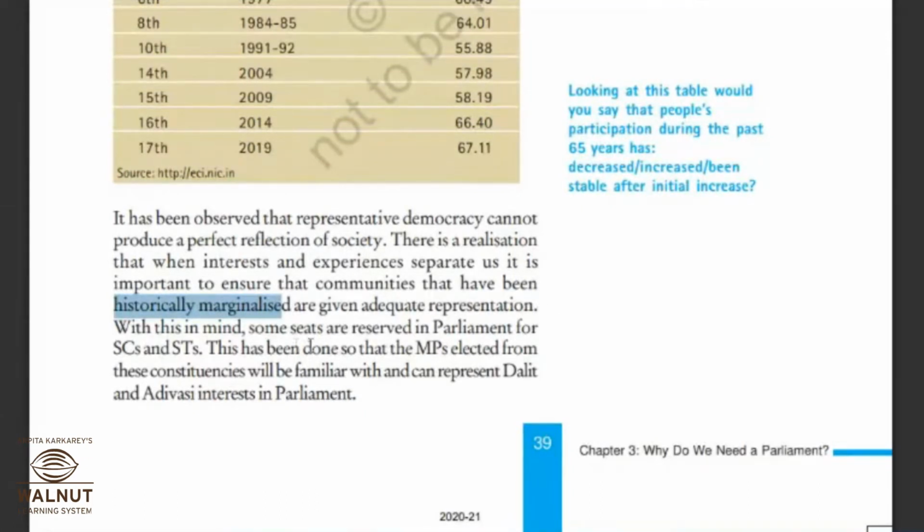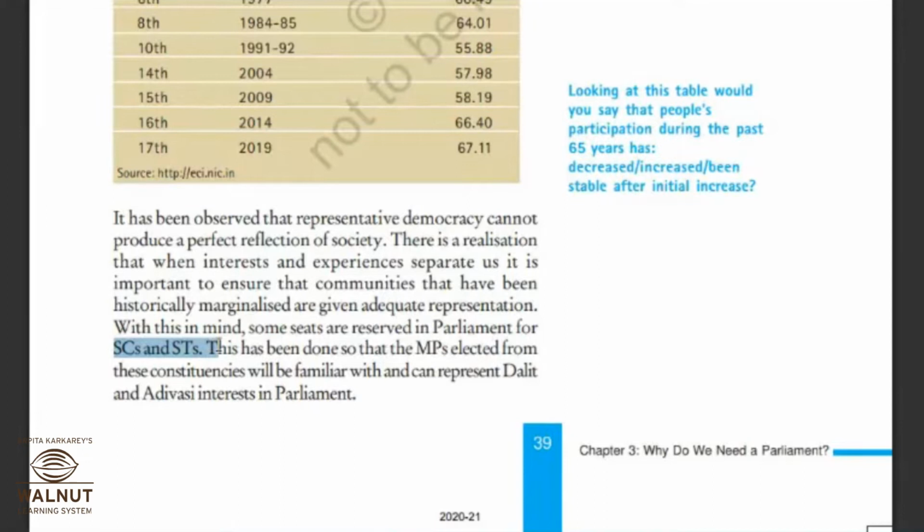With this in mind, some seats are reserved in parliament for SCs and STs. SCs and STs mean scheduled castes and scheduled tribes, which we know from our history. Means we have learned about the caste system in our history, how the lower caste people were discriminated. त्यांना जर अपॉर्च्युनिटीज नाही मिळाली तर ते एज्युकेट नाही होणार. त्यांना इलेक्शन प्रोसेस बद्दल माहितीच नाही मिळाली तर ते वोटिंग पण नाही करू शकणार किंवा त्यांचा लीडर पण एखादा कंटेस्ट नाही करू शकणार इलेक्शन मध्ये. सो फॉर दॅट दिस प्रोव्हिजन इज मेड.